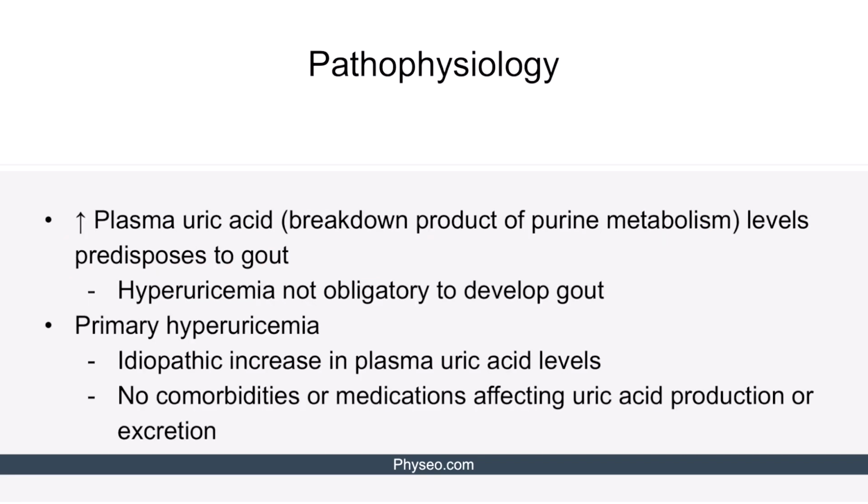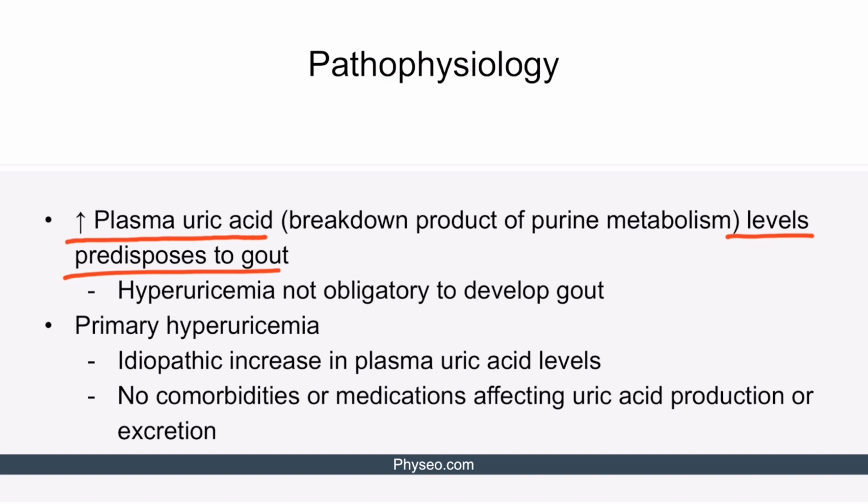Let's talk about the pathophysiology. Increased plasma uric acid levels predispose to gout. Uric acid is the breakdown product of purine metabolism. Interestingly, it is not obligatory to have hyperuricemia to develop gout. In other words, people without hyperuricemia can develop gout, and people with hyperuricemia might never get the gout.